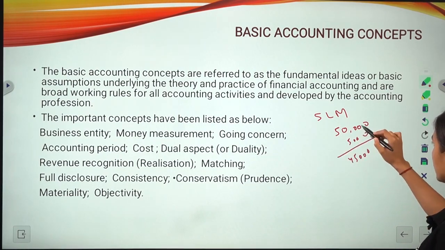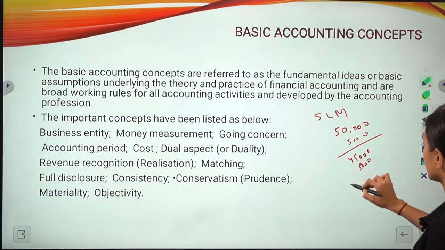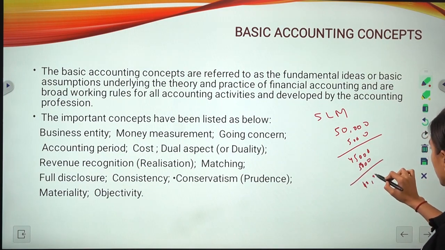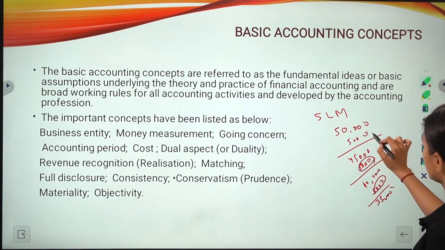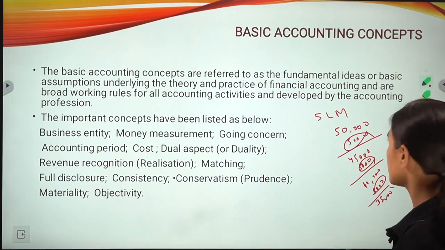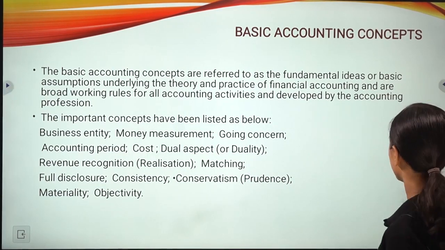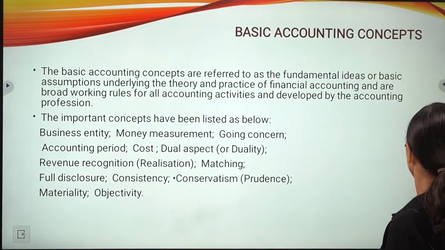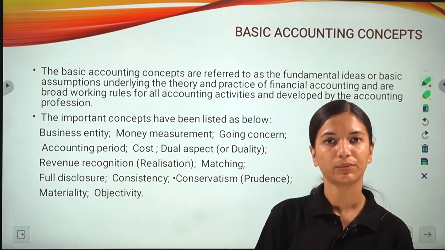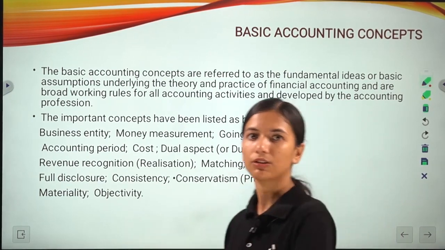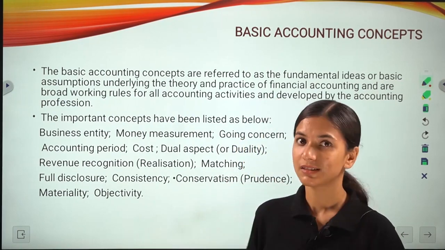Then in the second year also you deduct 5,000, and in the third year also 5,000. So the depreciation value is the same in each year. This is the method called the straight line method. So there are two types. Every organization has its own way of calculating depreciation. Someone may use the written down value method, or some may use the straight line method.